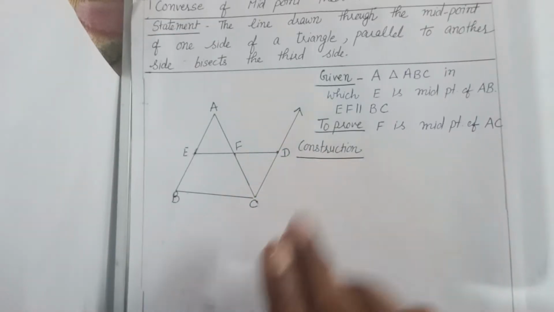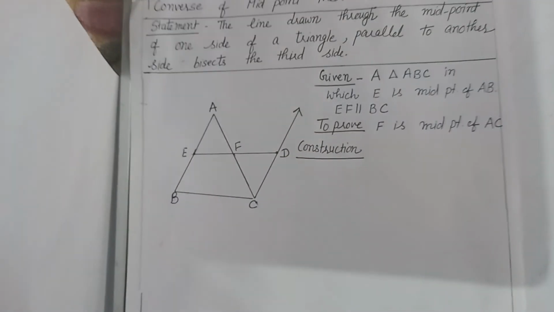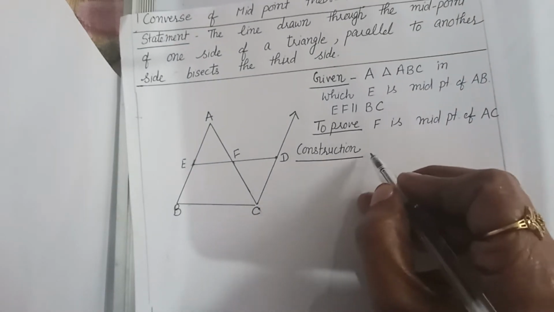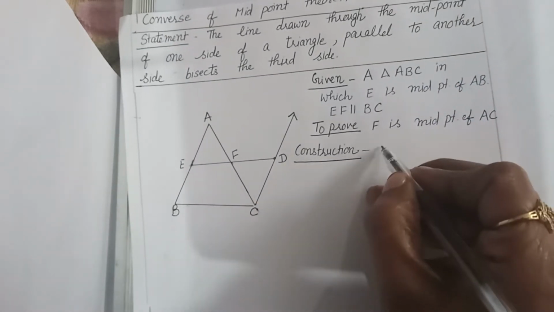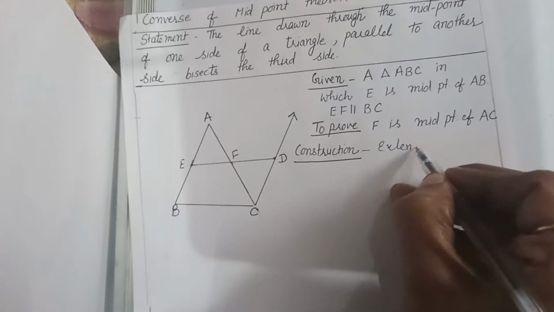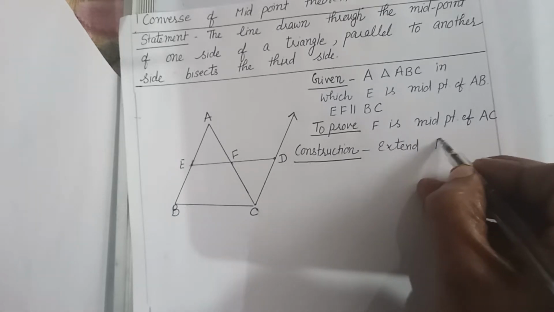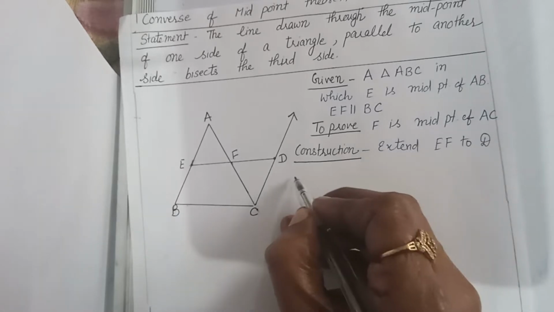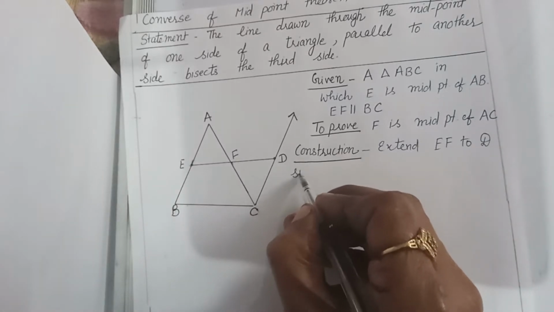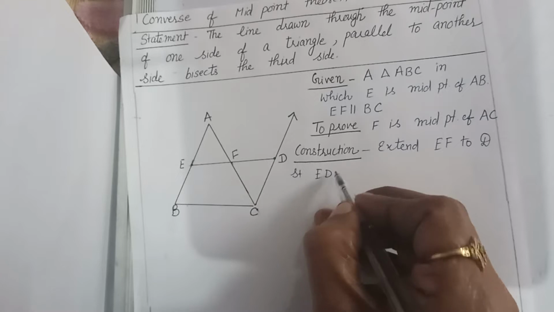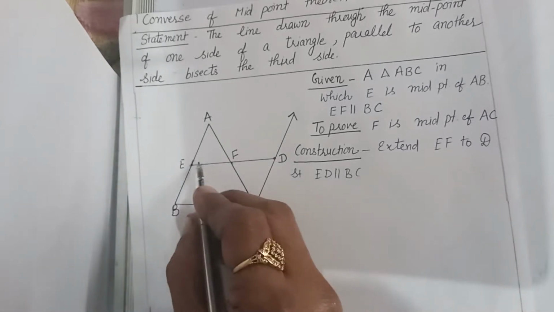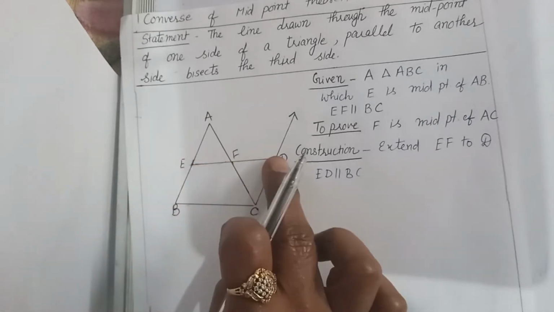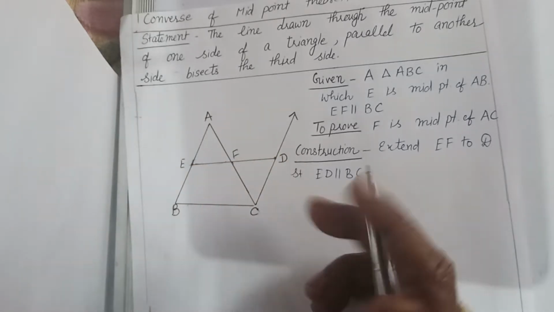So here we need to do one construction that I've already drawn for you. What is the construction? We need to extend EF to D such that ED is parallel to BC. We have to extend this line. This portion is already parallel, so we are extending it so that this is parallel to this.